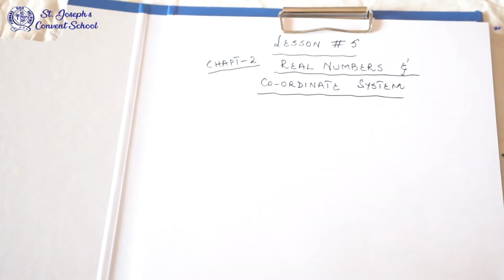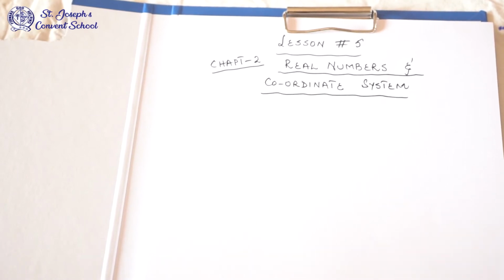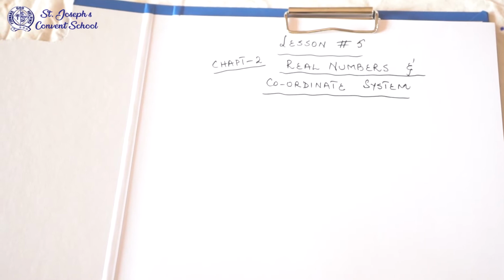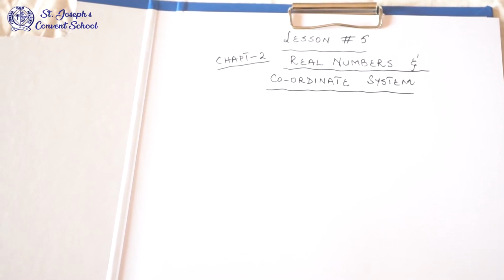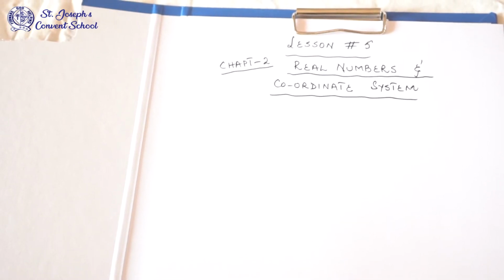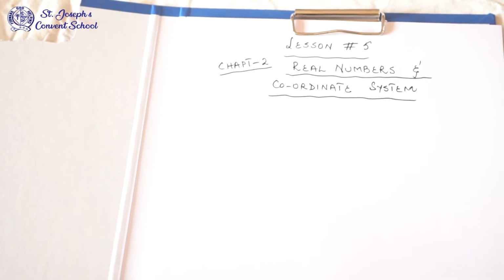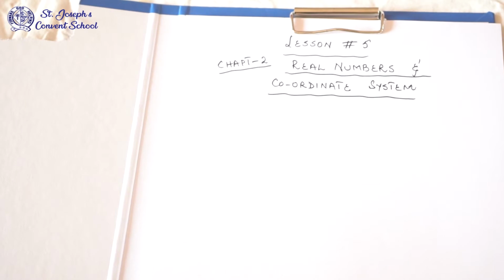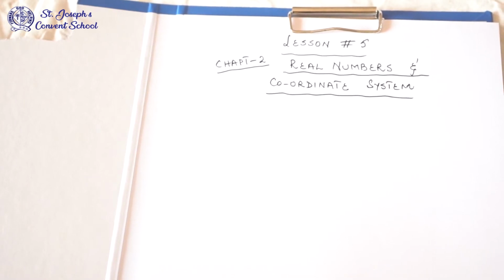Number system, base 5, base 2, we have completed conversion and all, addition, subtraction, multiplication, everything we have done. I hope you have done your homework also, all the exercises. If not, please complete your work. Do all the exercises so that you can do the next lesson.